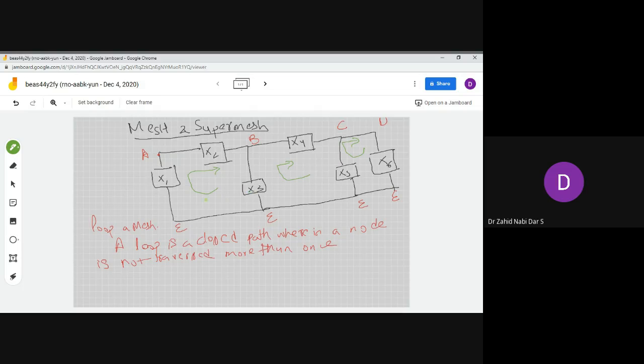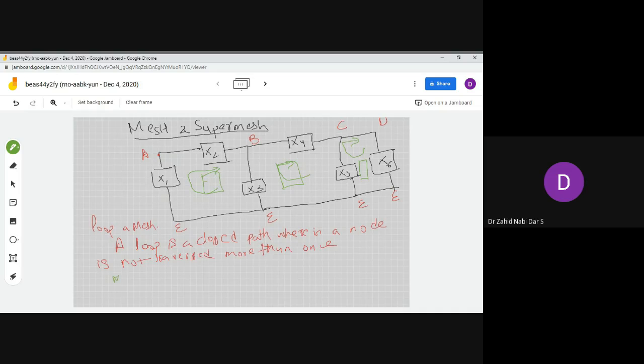So how many loops is this network having? It can be said that this network is having at least three loops. Those loops are loop number one, loop number two, and loop number three. So what is a mesh? Basically, a mesh is a loop that contains no other loop.